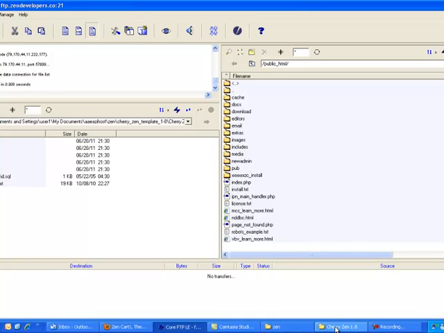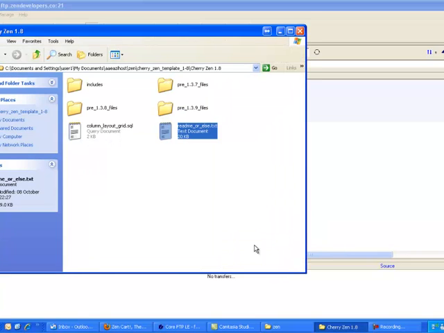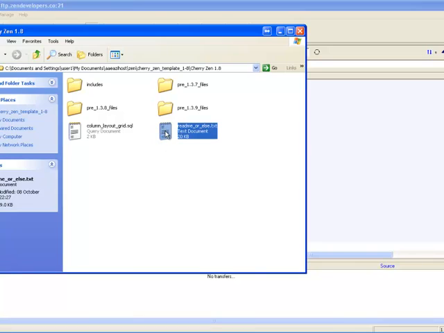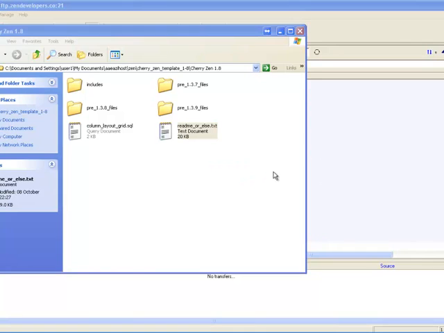Okay, a quick look at our instructions again, just to remind ourselves of the next step. Open with WordPad, WordPad even.